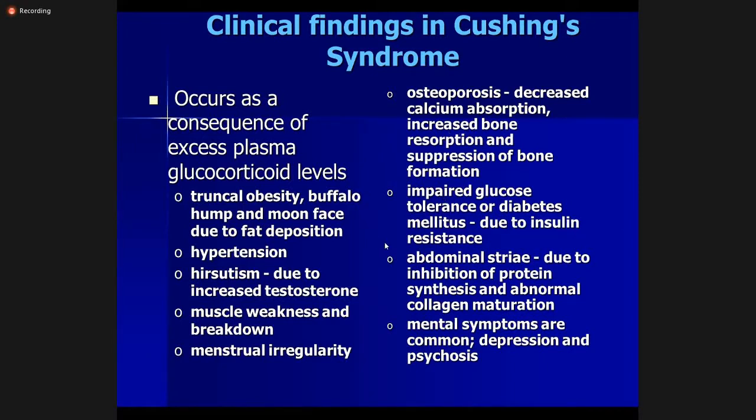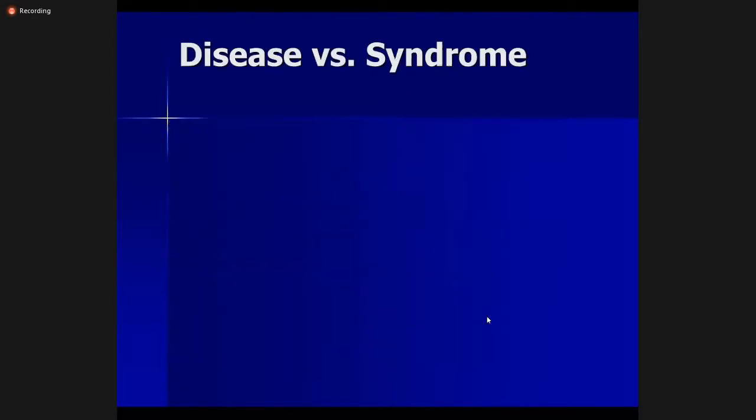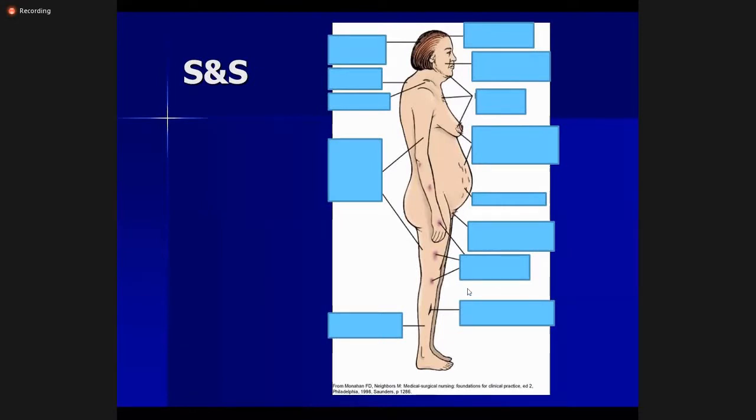Then, due to excess glucocorticoids, there's impaired glucose tolerance and secondary diabetes mellitus due to insulin resistance. Then abdominal striae are present due to inhibition of protein synthesis and abnormal collagen maturation. Mental symptoms are common, such as depression and psychosis. So Cushing's, the signs and symptoms of